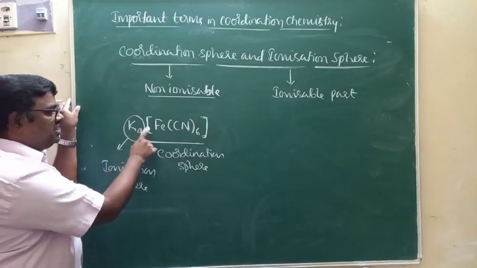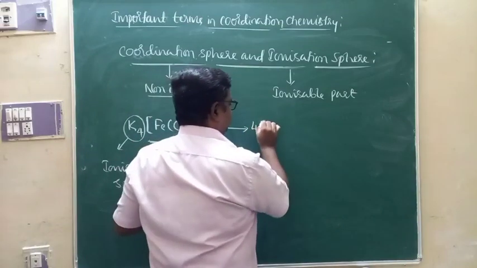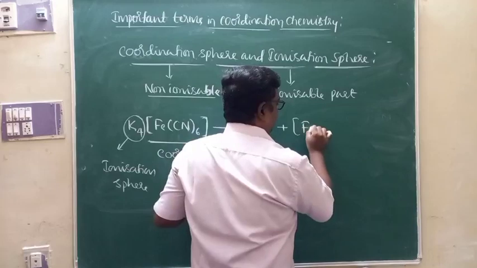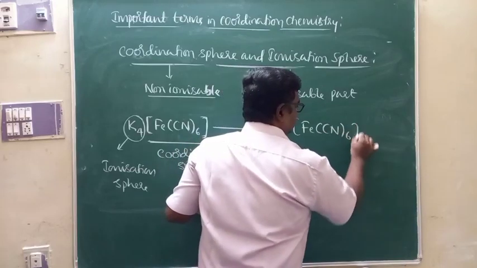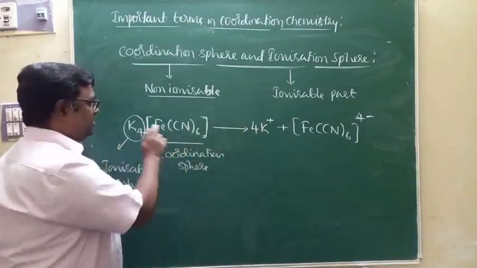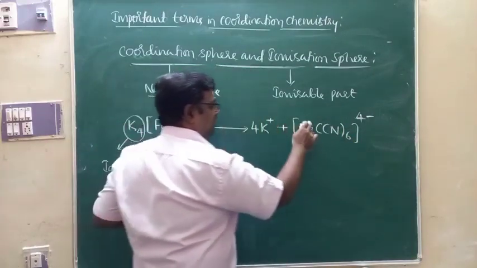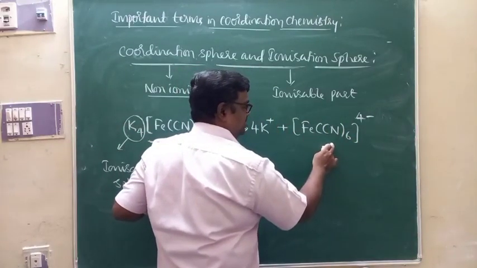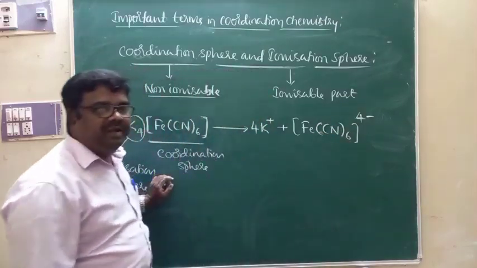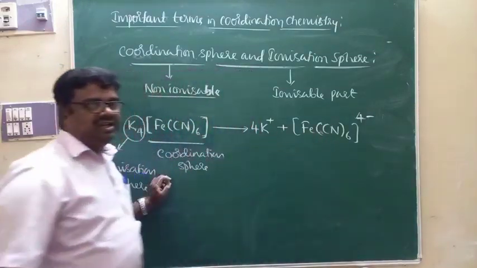Therefore, when potassium ferrocyanide is dissolved in water, it dissociates to produce 4K plus ions and the ferrocyanide ion, [Fe(CN)6]4-. This is what we call dissociation of potassium ferrocyanide. This particular part will not be dissociated in water because it is characterized by coordinate bonds which will not be broken in water. So this is ferrocyanide, and this is K plus ion.